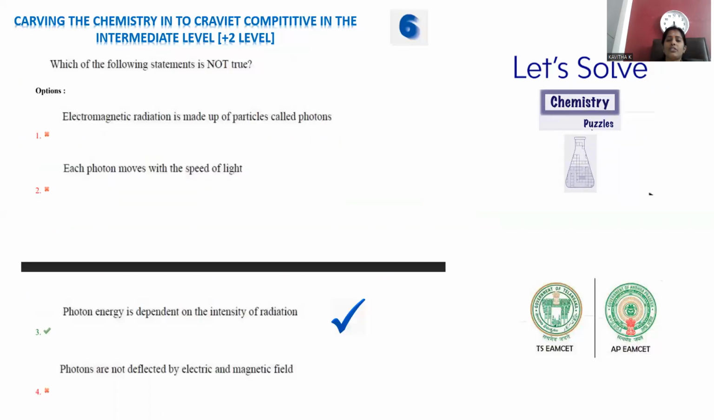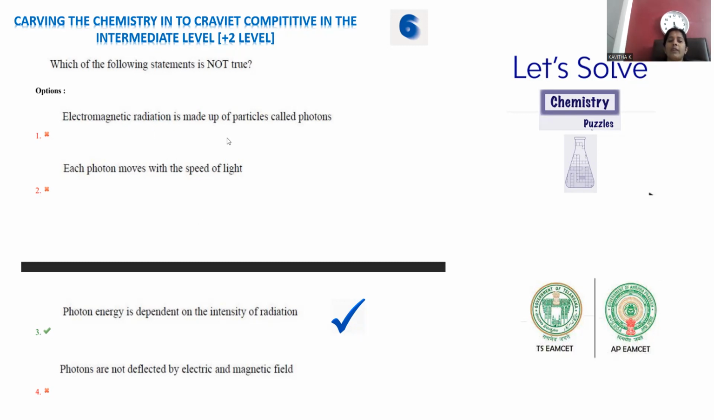Move on to the last question of the session. Which of the following statements is not true? Which is not correct to be identified? Electromagnetic radiation is made up of particles called photons. This is perfectly correct. Small packets of energy will be there. Those small packets of energy are called photons. The energy associated with a photon is equal to h nu, right?